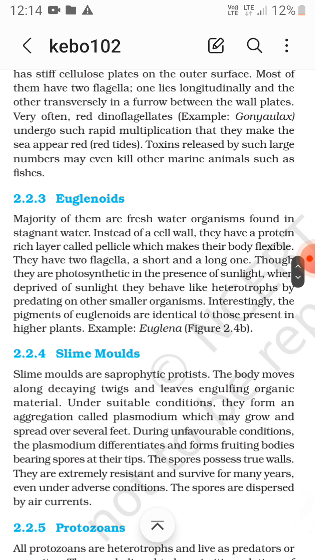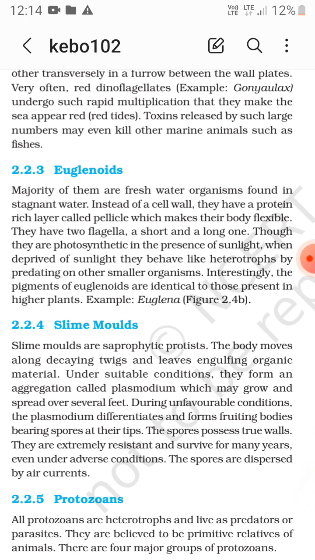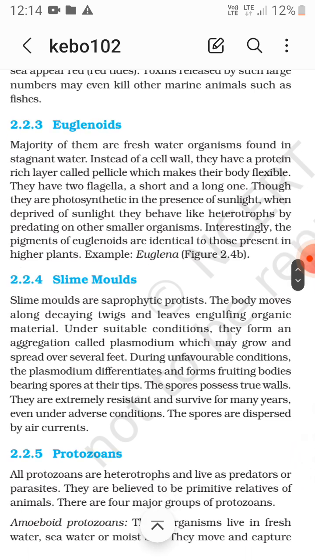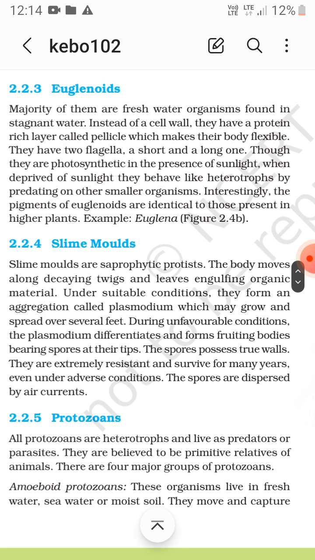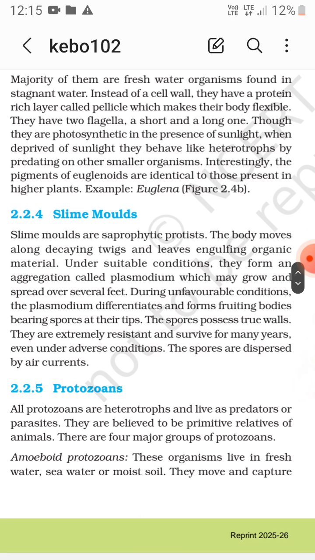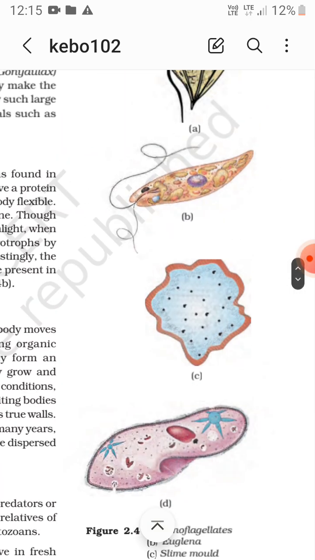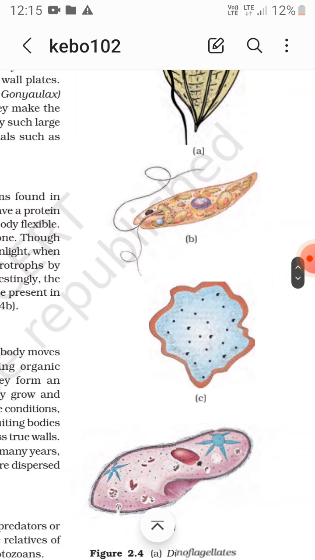Picture is here. Now euglenoids. Majority of them are freshwater organisms found in stagnant water. They don't have a cell wall but they have a protein-rich layer called pellicle, which makes their body flexible. The two flagella are short and long. Though they are photosynthetic in the presence of sunlight, they act like heterotrophs by predating on other smaller organisms. The pigments of Euglena are identical to those present in higher plants. Example is Euglena. It has two flagella, one short and one long.